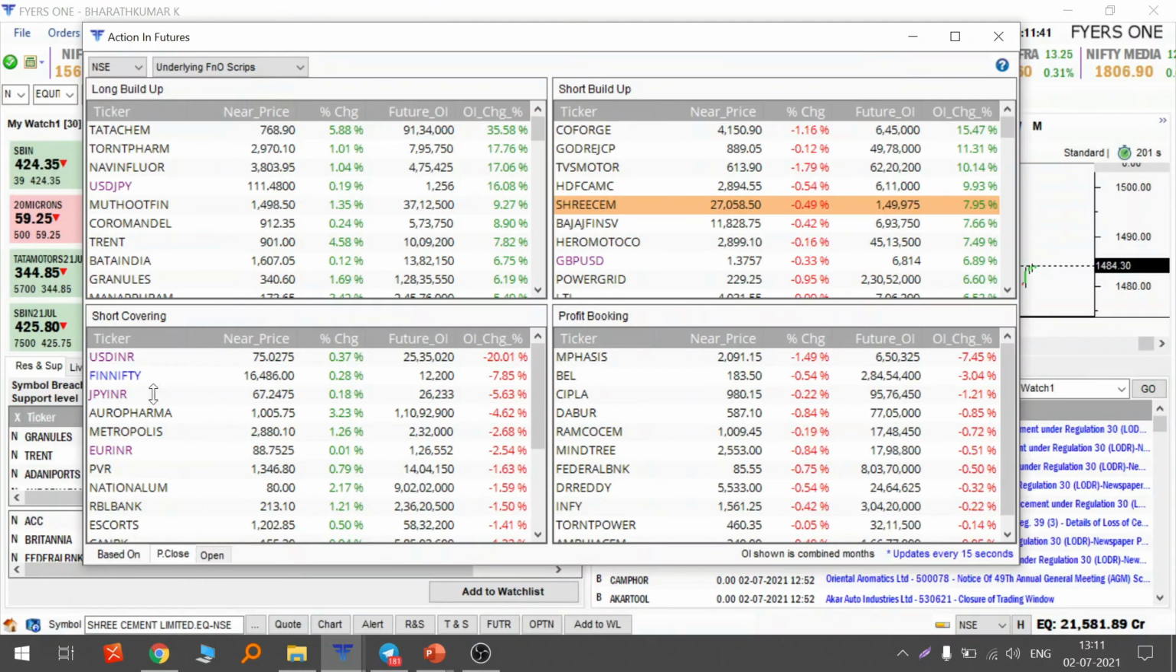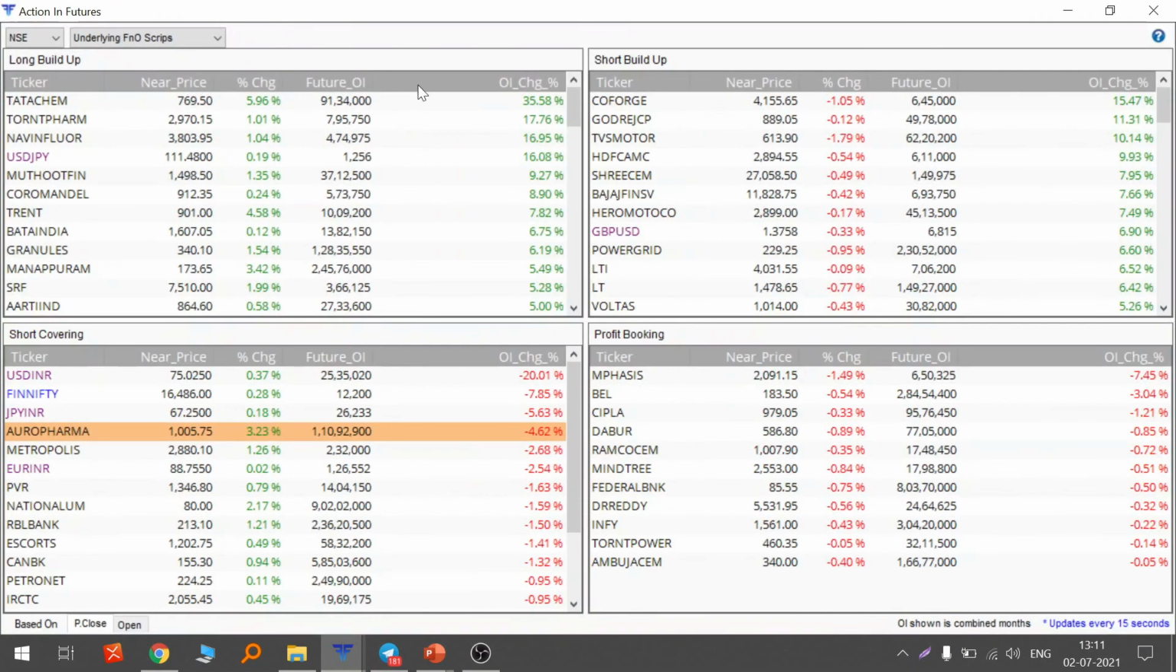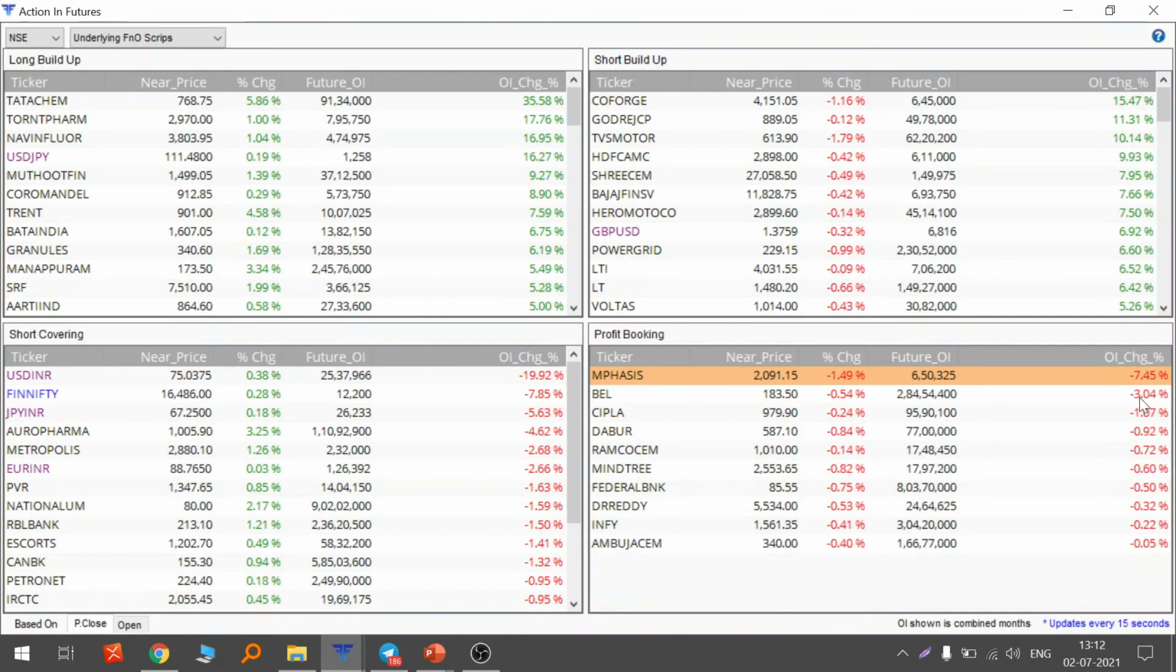So then comes short covering. Covering is, as we know, OI is dropping and the price is increasing. This is also a bullish sign, especially Aeropharma or these can be very good short covering candidates. And then profit booking basically again is like they have run a lot, and price is also going down and OI is also going down. So maybe in emphasis there is profit booking. Rest all, it's just minor. We really don't know what is happening. But yeah, OI says that some open interest is getting reduced.